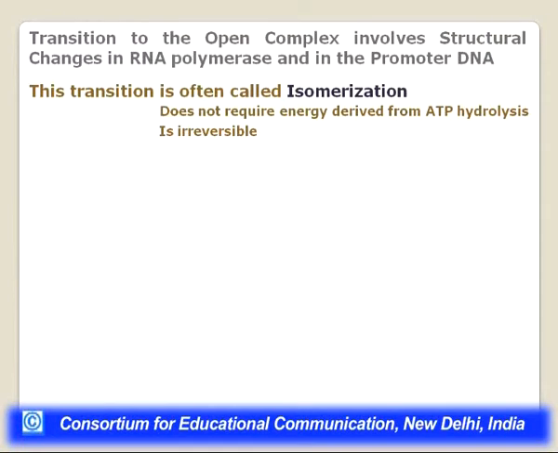So as we were talking about abortive initiations, the closed promoter complex is a reversible phenomenon. The RNA polymerase can sit onto the promoter, but it can dissociate from the promoter and give rise to abortive transcripts or smaller transcripts and release these transcripts.